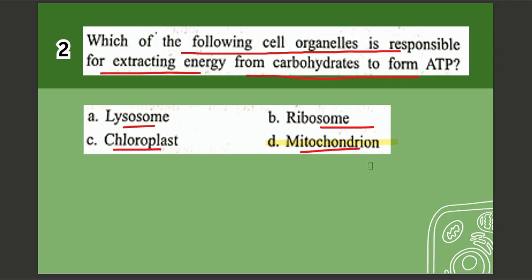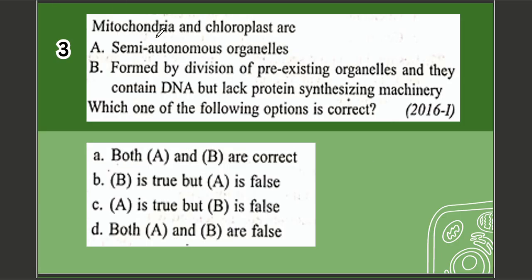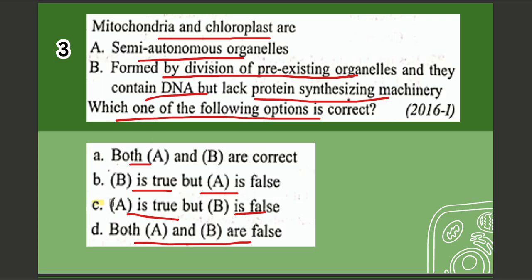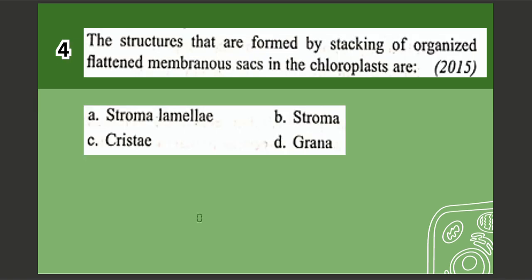Next question. Question number 3. Mitochondria and chloroplast are A. Semi-autonomous organelles, B. Formed by division of pre-existing organelles and they contain DNA but lack protein synthesizing machinery. Which one of the following options is correct? Options are A. Both A and B are correct. B. B is true but A is false. C. A is true but B is false. D. Both A and B are false. The correct option is option number C, which is A is true but B is false. This means A is true, semi-autonomous organelles.